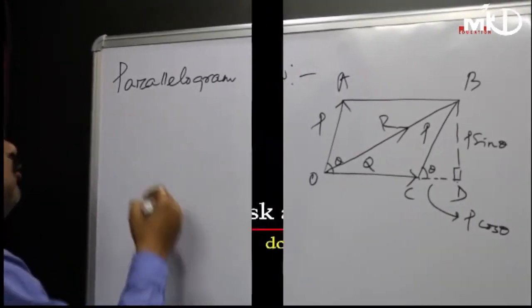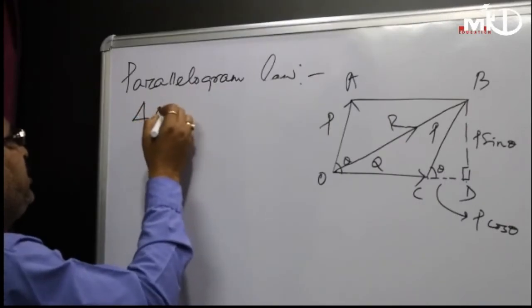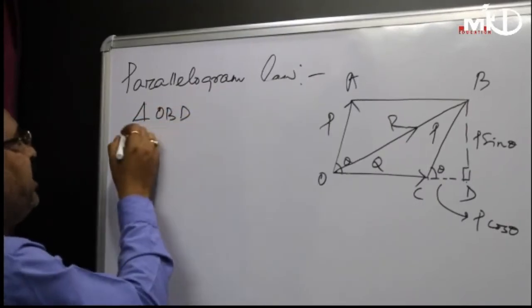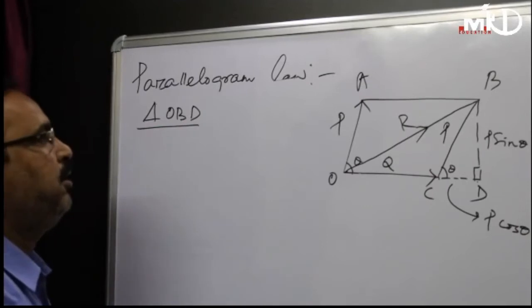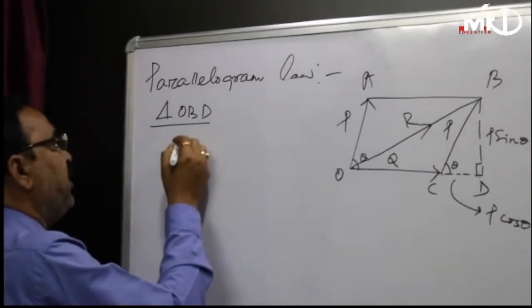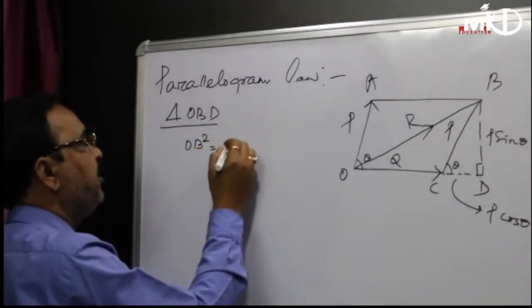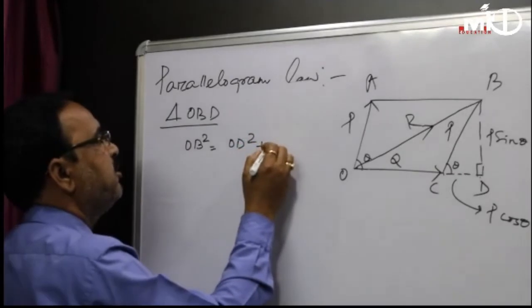So from triangle OBD, OBD is a right angle triangle. So according to Pythagoras theorem, OB is the hypotenuse, so OB square equals OD square plus DB square.